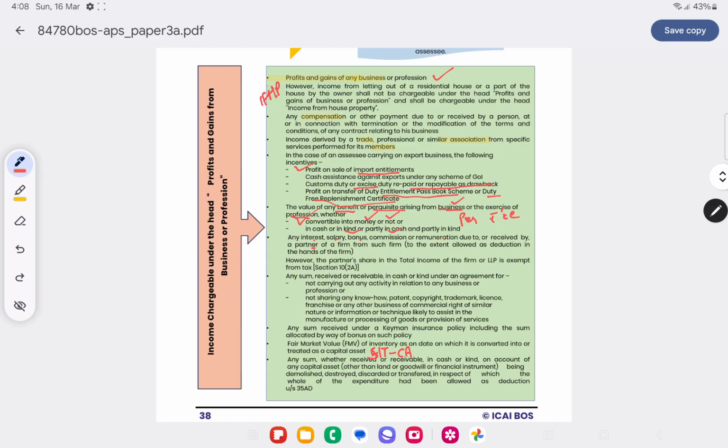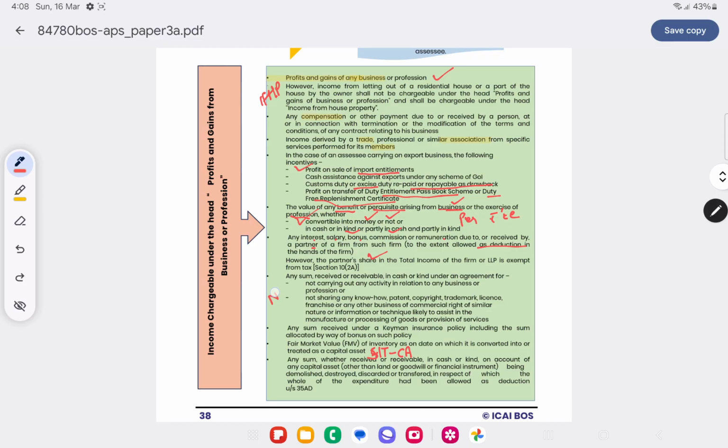However, this is only to the extent allowed as deduction in the hands of the firm. However, the partner's share of profit will not be taxable in the hands of the partner. It is exempt from tax.